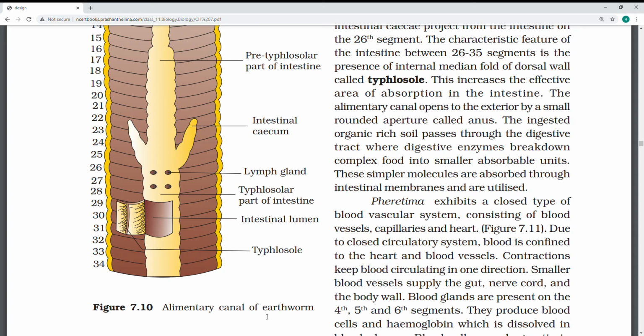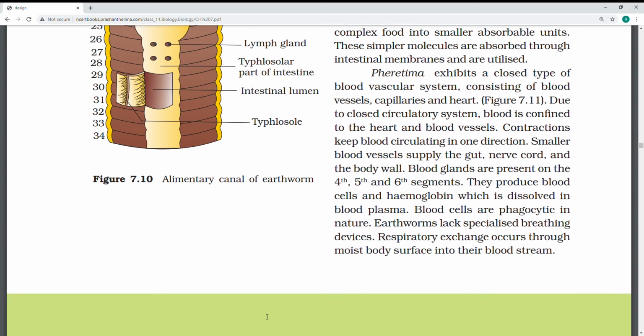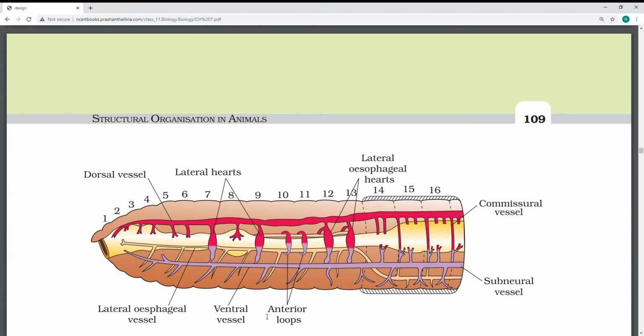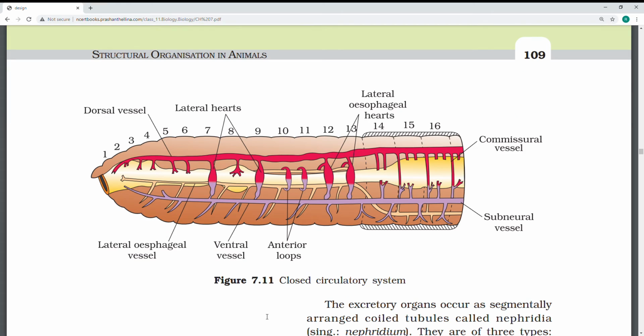Circulatory system: if you go for the circulatory system, anyway it is closed type, nothing but blood present only in blood vessels. Earthworm is closed; in cockroach it is open, no blood vessels. Here you see a beautiful blood vascular system, with the dorsal vessel in red color and lateral hearts present. This is a special character.